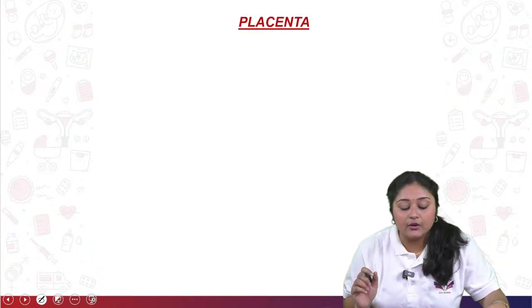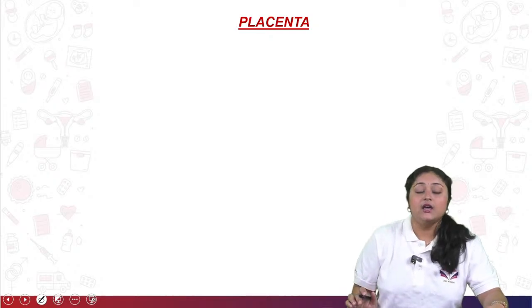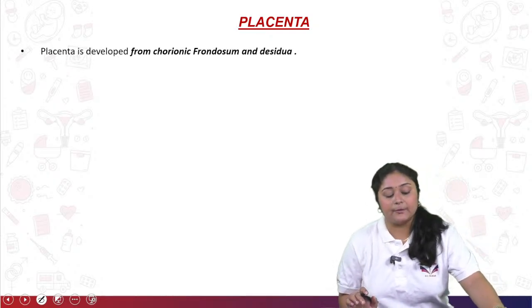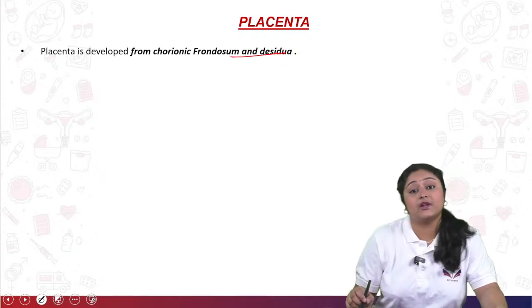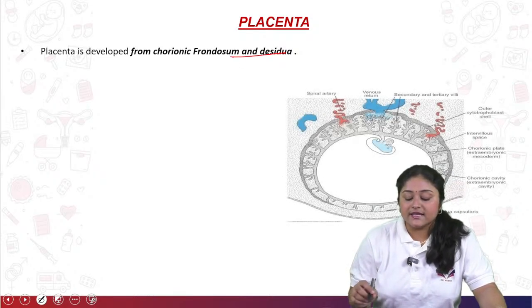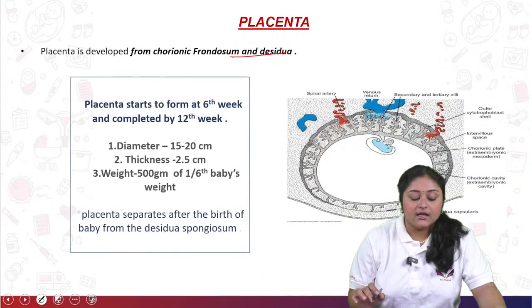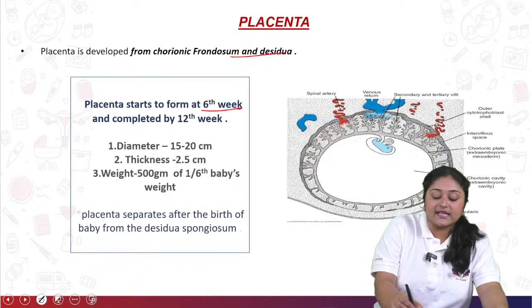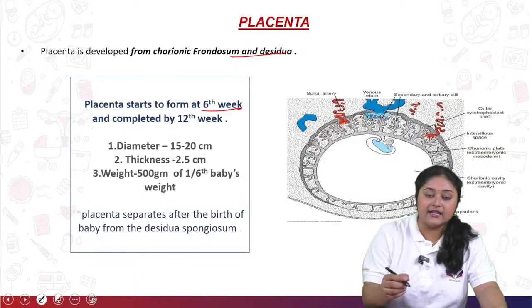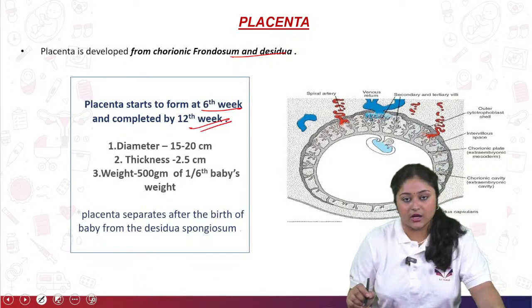Now come to the next, that is the placenta. We have to know about the placenta. The placenta is formed from the chorion frondosum as well as the decidua. So this is the structure of the placenta. Mainly, the placenta starts to be produced at the 6th week of pregnancy, and it is completed by the 12th week of pregnancy.